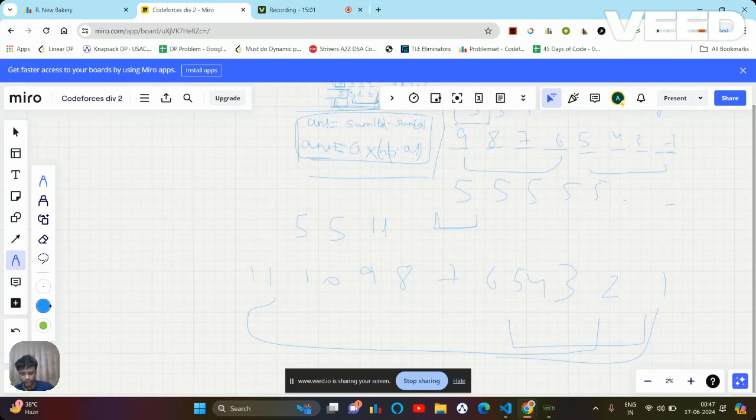If I'm doing this, in that case how many elements am I taking? 6 elements, whereas the requirement is 5 only, n is 5 only, and I am picking 6 elements, which is somehow wrong.